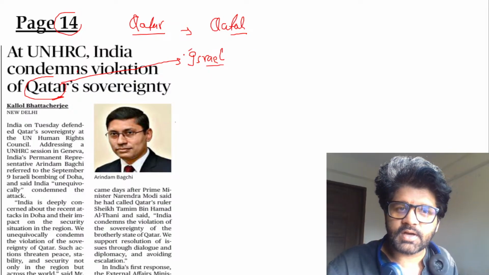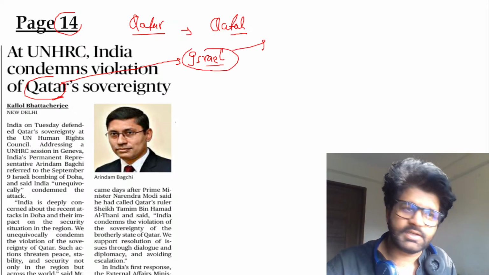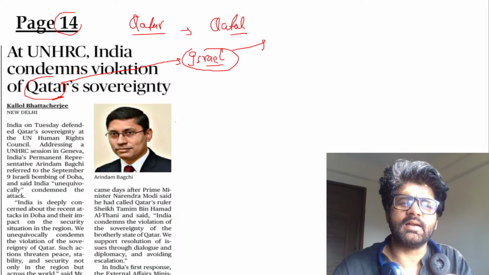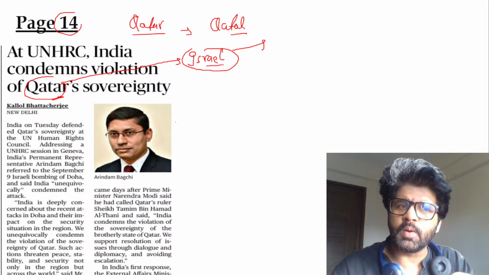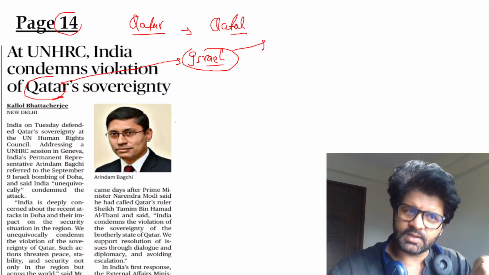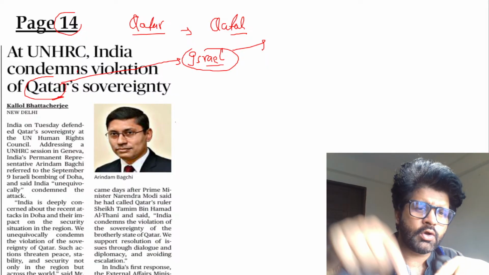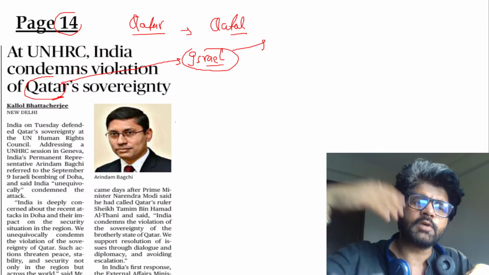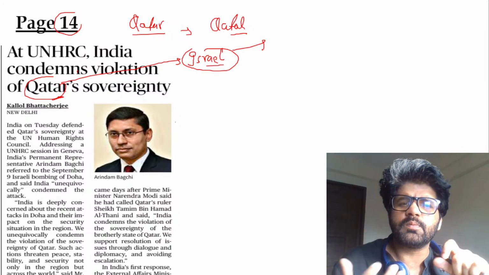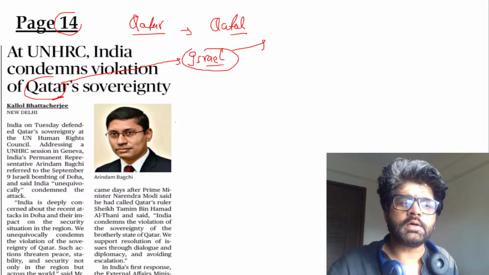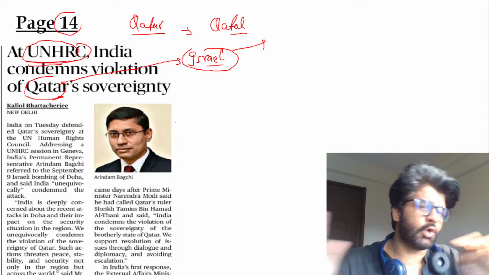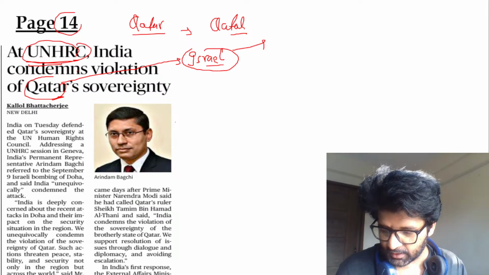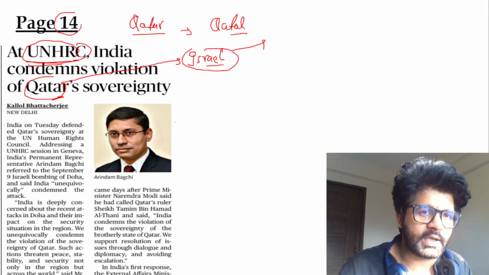But have we mentioned Israel explicitly? No. We have discussed this topic earlier, not the exact article. Why am I talking about it again? Generally, my tendency is, if I have discussed certain things in the last 5, 10, 15 days, I will not repeat it. I will repeat it after 20, 25 days when there is some meaningful addition. Here we have to talk about UNHRC. We have not talked about UNHRC at all in any of my Hindu analysis earlier. So that's why we are talking about this article.